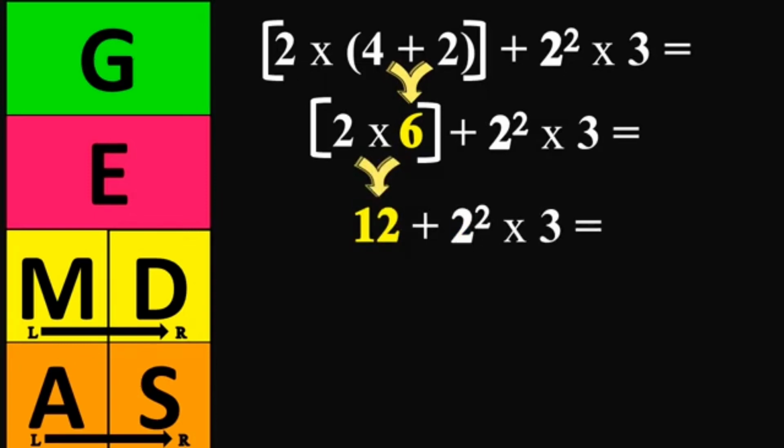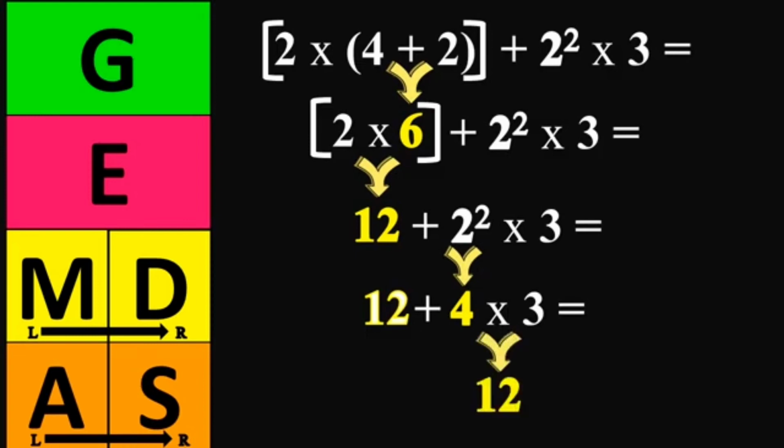As we can see, we have exponents in this equation. So we solve first, or we simplify the exponent, 2 to the second power, which is 4. Bring down the rest of the equation. And we multiply 4 times 3. 4 times 3 equals 12. And last but not the least, 12 plus 12 equals 24.